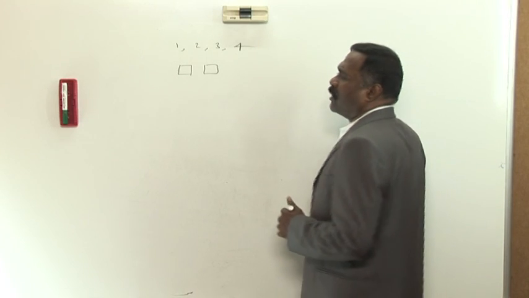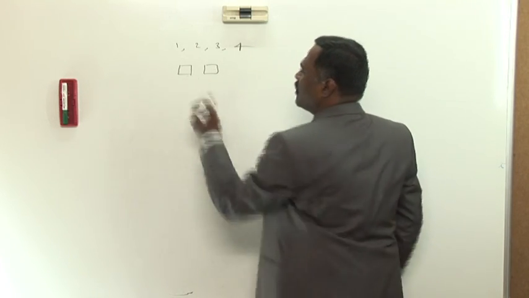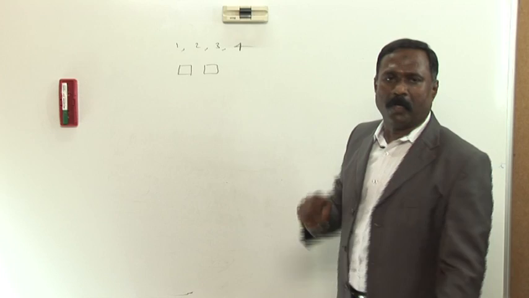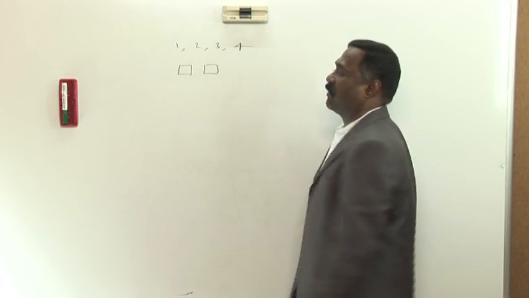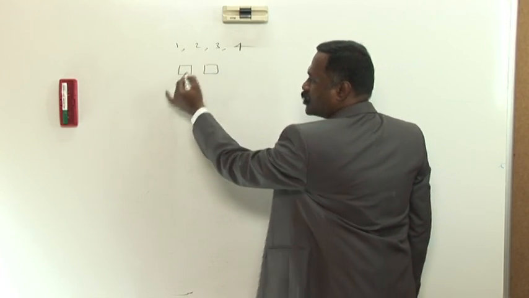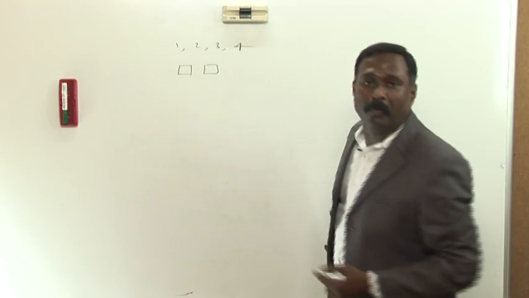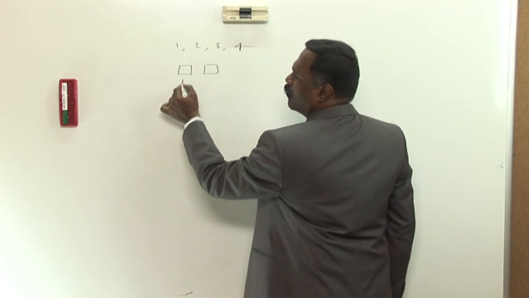Now, what I do, I want to fill these blank places with these given digits 1, 2, 3, 4. Now, the first blank place can be filled with either 1 or 2 or 3 or 4. So, it can be performed in 4 different ways.